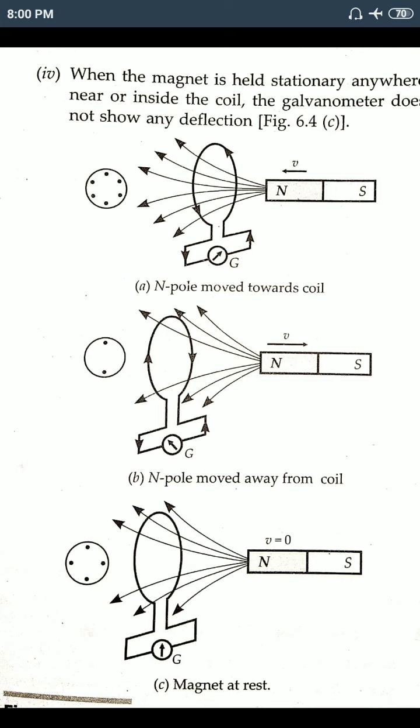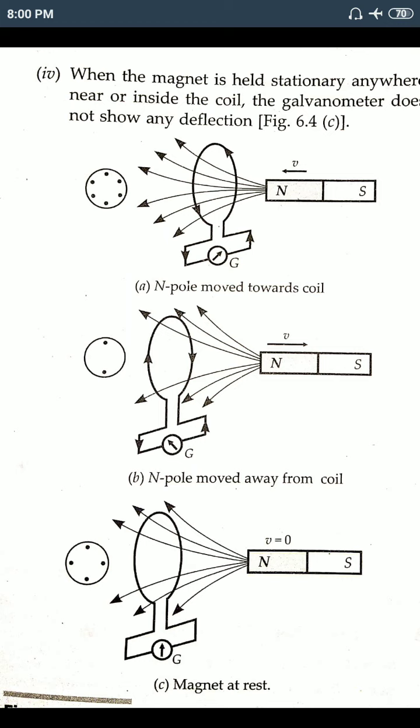As we already discussed in the definition, if the magnetic flux linked with the coil changes, current will be induced. So here also it changes, an EMF is induced, and due to that EMF a current is induced in the circuit, which we conclude from the deflection of the galvanometer. In the first case, the galvanometer shows deflection to the right side.